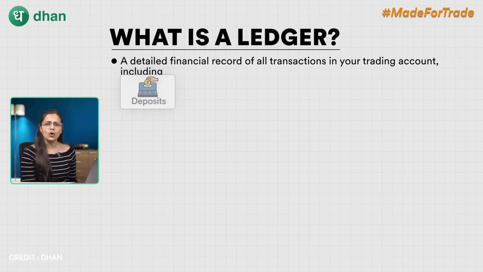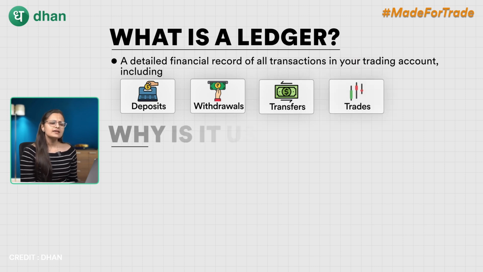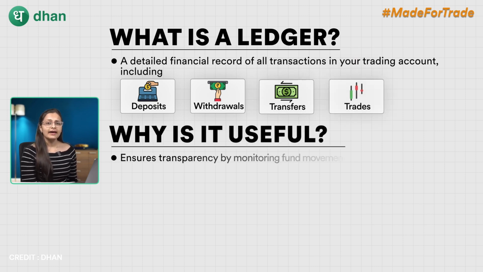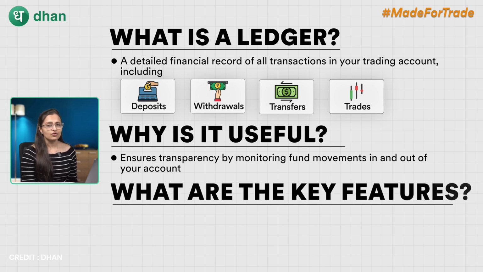It includes deposits, withdrawals, fund transfers, and trade executions. Why is it useful? The ledger helps you monitor the movement of funds in and out of your account, ensuring transparency and clarity. What are the key features of it? So it tracks your deposits and withdrawals.